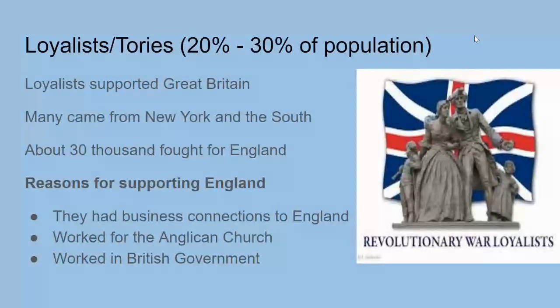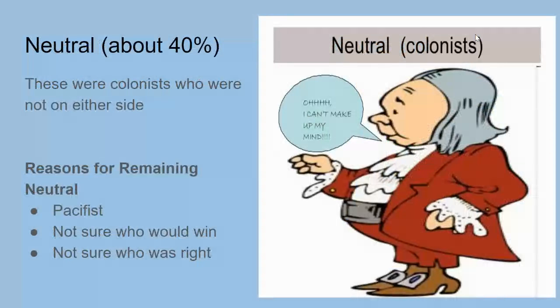The Loyalists, 20 to 30% of the population, support the crown. Many came from New York and from the South, about 30,000 who fought for England. The reasons for supporting them varied, but typically it had to do with business connections. They still had business connections back in England, or they in particular worked for the British government already, or they worked for the Anglican Church, which is the Church of England.